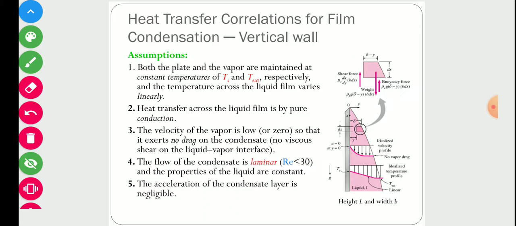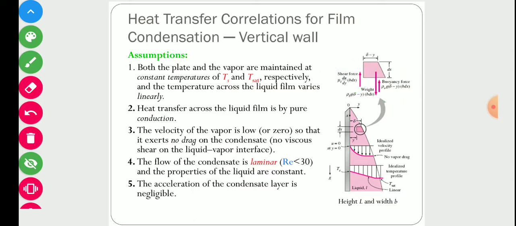Now there are three forces acting on this control volume. One is the weight of this control volume, which acts in the downward direction, that is rho g (delta minus y) b dx. The second one is shear force, and the third one is buoyancy force. Both shear force and buoyancy force act in the upward direction. So this one is shear force and this one is buoyancy force.